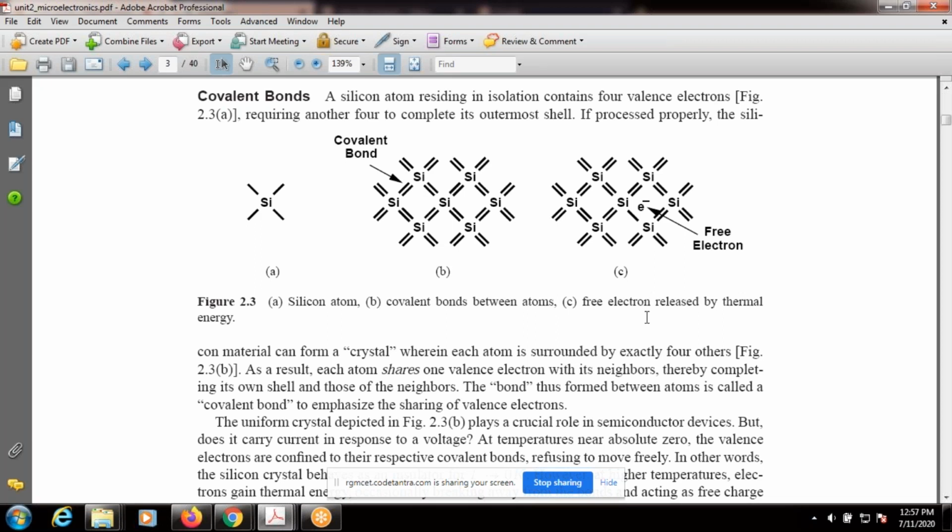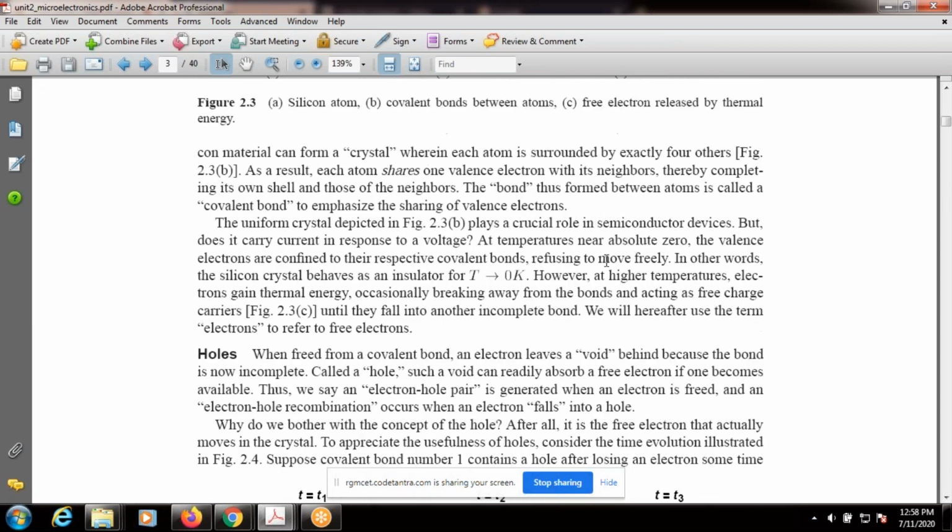Now, as temperature increases, there may be a chance that 1 or more electrons come out of the covalent bond. Then these electrons are now free electrons, right? We can say that these electrons are called free electrons or free charge carriers. An electron has some charge. When electron movement takes place, charge carrier movement also takes place.